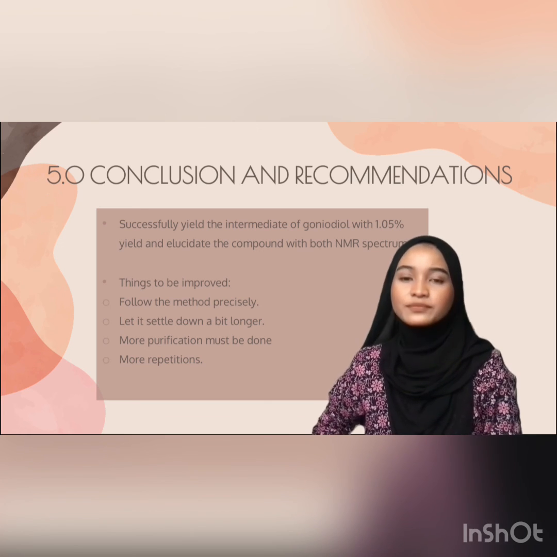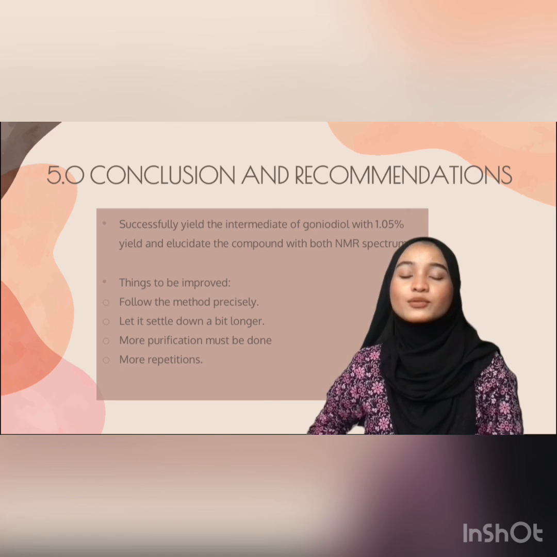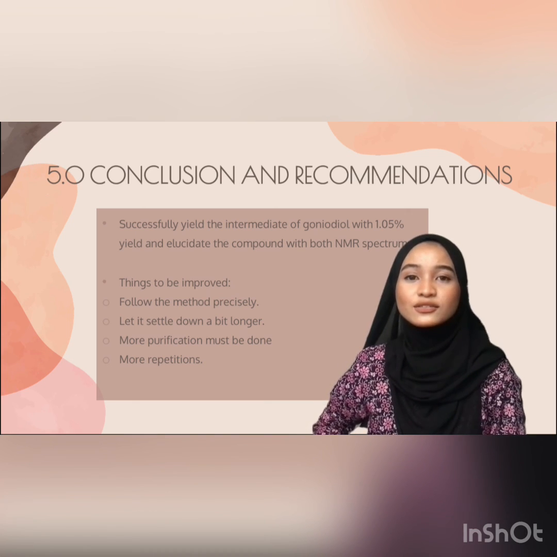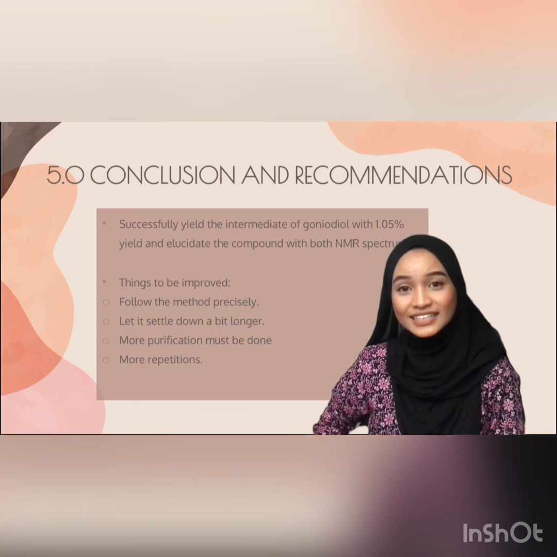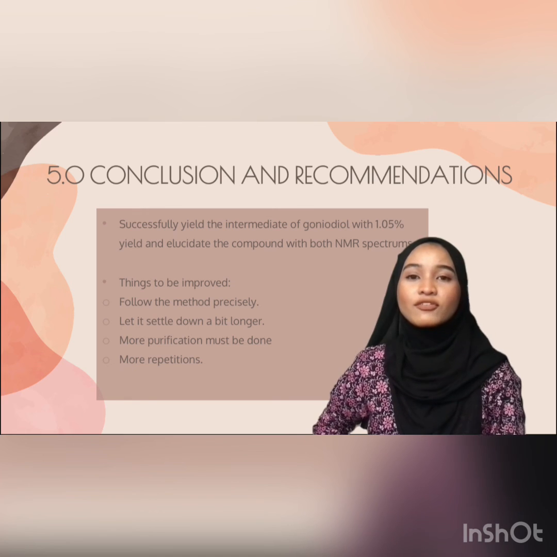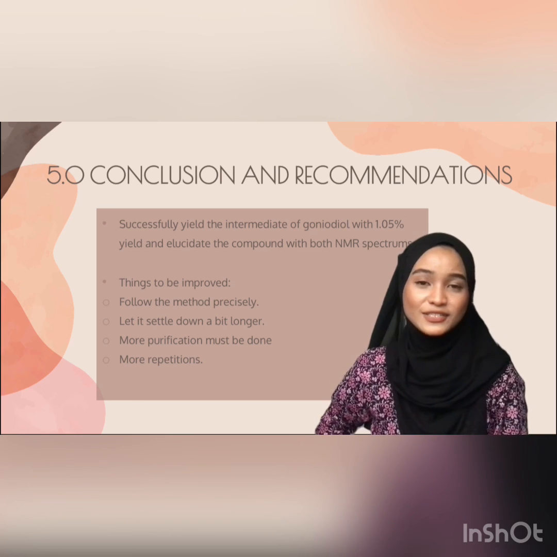As for the recommendations, the first thing to improve is to follow the method precisely. The second is to let the product settle a bit longer in order to complete the reaction. The third, to obtain a better and cleaner baseline resolution for the spectrum, is to purify the product even more. The last one is to repeat the procedure more to obtain a better percent yield compared to before.